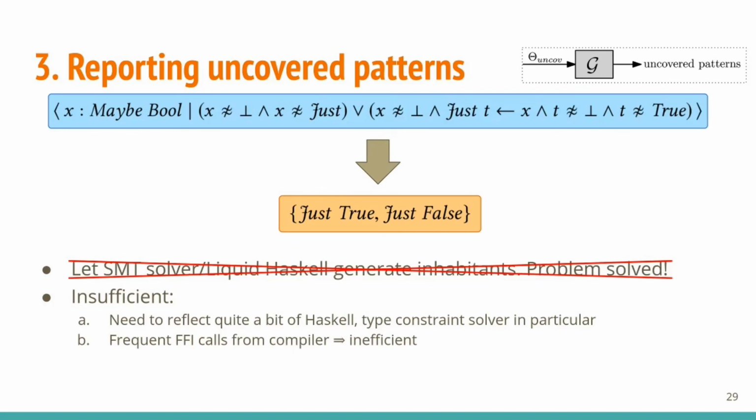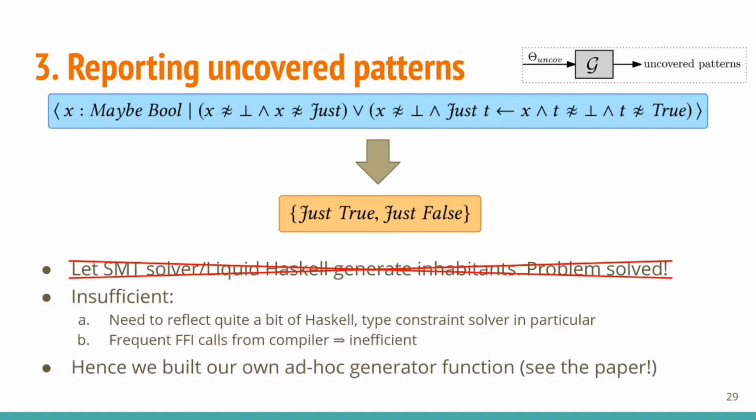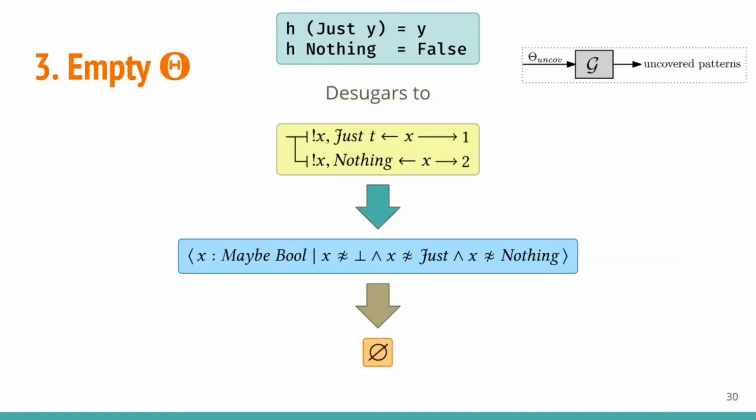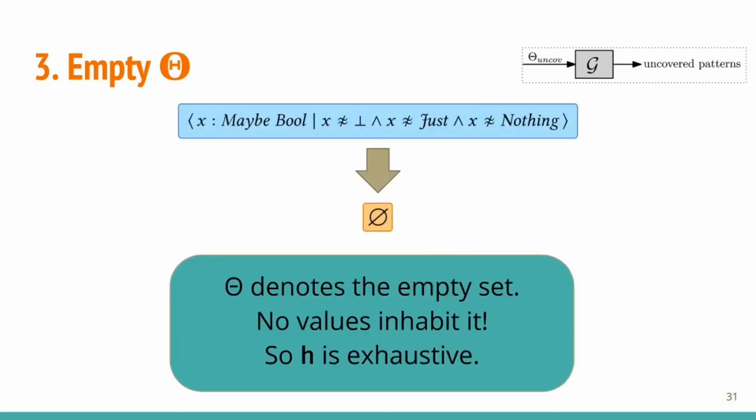So we bit the bullet and just wrote our own ad hoc generator function. You can read more about its implementation and its completeness properties in the paper. Now, for an uncovered set coming from an obviously exhaustive definition, like h here, we find that we can't produce any inhabitants. So, no values to represent, hence no warnings to emit. h is found to be exhaustive.